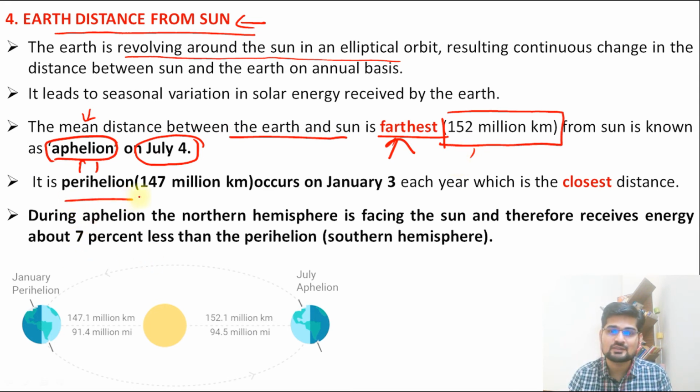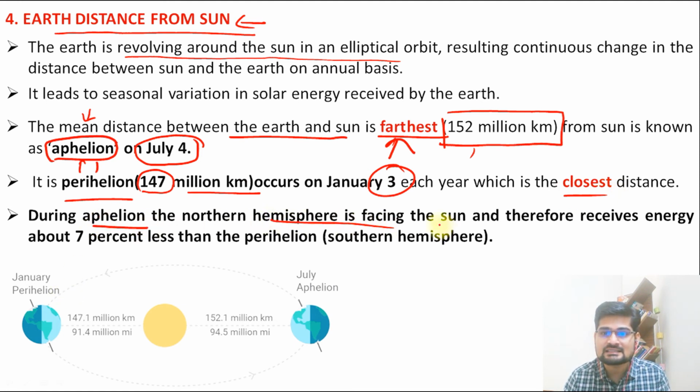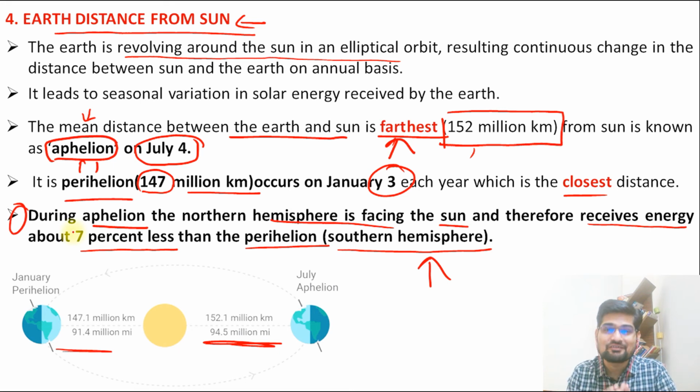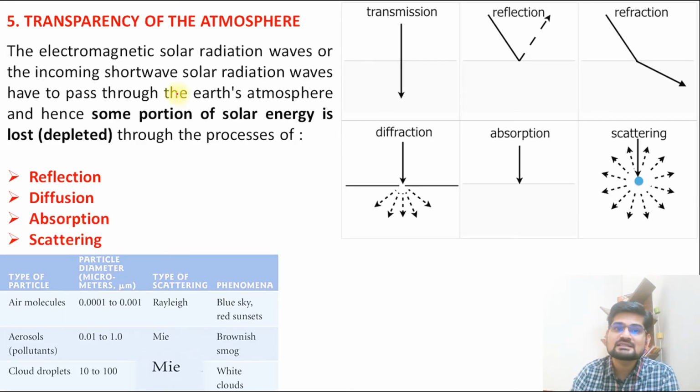And perihelion is just the opposite of aphelion. It is about 147 million kilometers. So it is now nearer. That is on January 3rd each year, which is the closest distance. So what happens? During aphelion, the northern hemisphere is facing the sun and therefore receives energy about 7% less than at perihelion, that is, the southern hemisphere. Now here is the catch, and it can be asked as a question. So remember this fluctuation in the Earth-Sun distance, and that is where the amount of solar insolation received on the Earth varies accordingly. And the last factor that we know is the atmosphere factor, the transparency of the atmosphere.